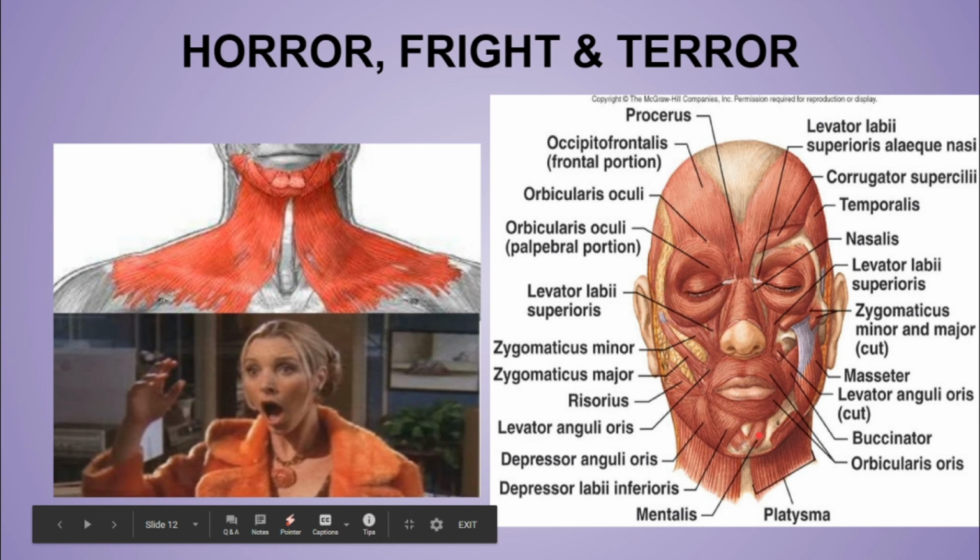Now in horror, fright and terror, as you can see, mainly the platysma muscle acts. You can imagine that when you are frightened, you can see the vertical lines on your neck. These are all because of the platysma muscle. So in horror, fright or terror, the main muscle platysma acts.